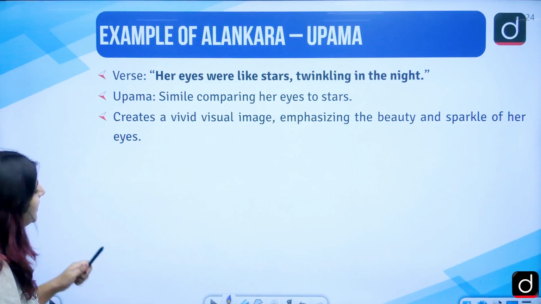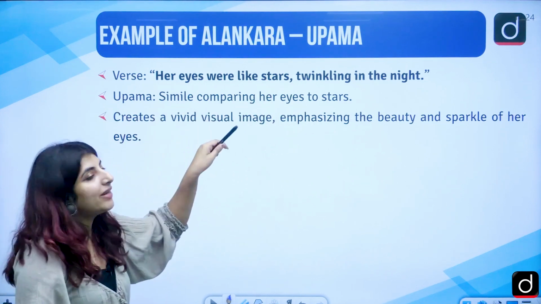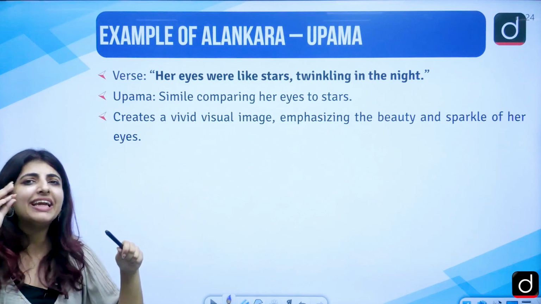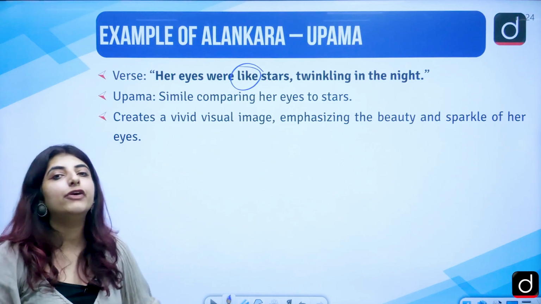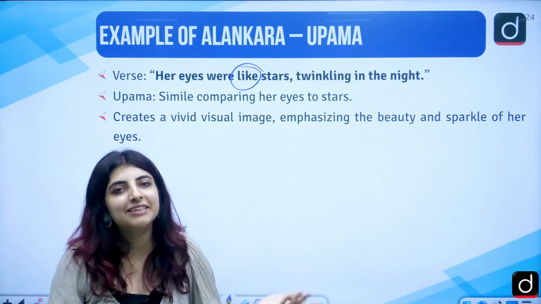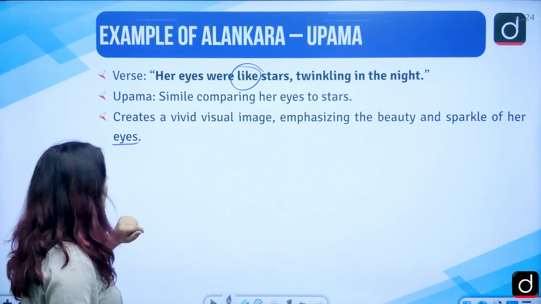Then another example, upma, that is simile. Her eyes were like stars, twinkling in the night. So here the word like is signifying what? The word like is signifying simile only, correct? Emphasizing the beauty and sparkle of her eyes.